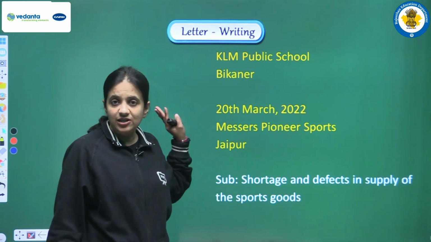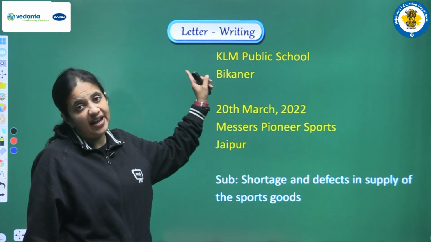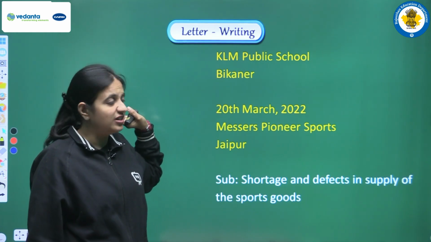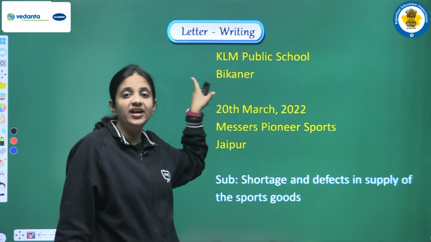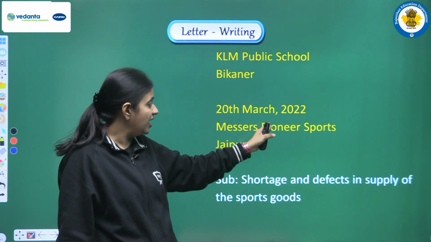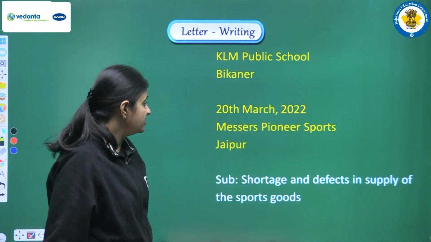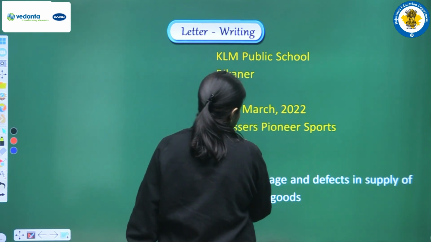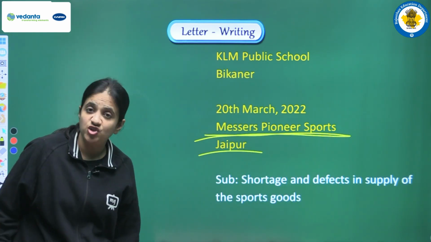It was there in the question that we are related with this school, so we are writing the name of the school at the beginning of the letter: KLM Public School, Bikaner. Next we are writing the date, that is 20th March 2022. Now we have to address this particular firm, that is Messrs Pointer Sports, situated in Jaipur.